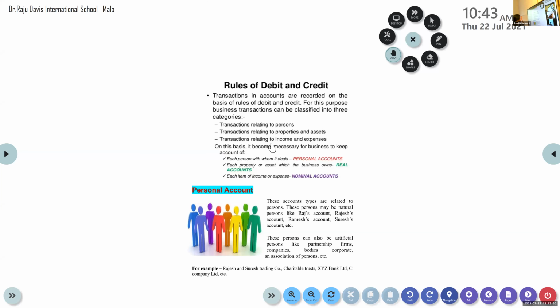Now, the transactions related to people are called personal accounts. The transactions related to assets are called real accounts. I am going to explain everything in detail. And income and expense are called nominal accounts. Personal accounts, real accounts, nominal accounts.